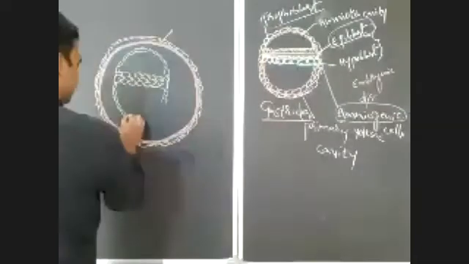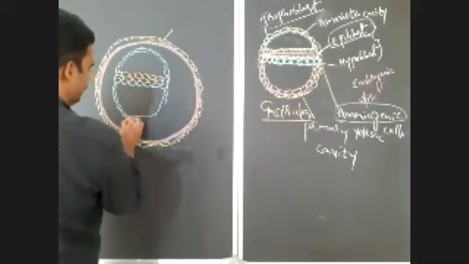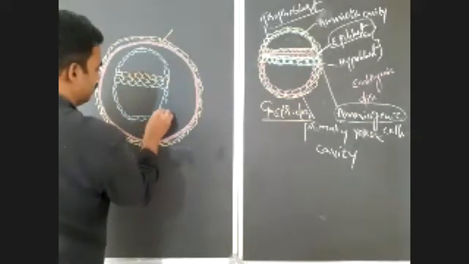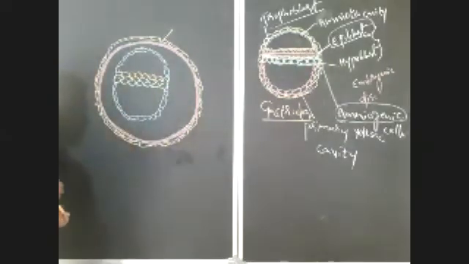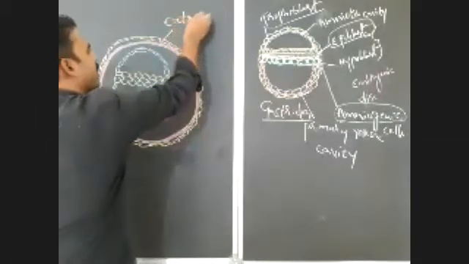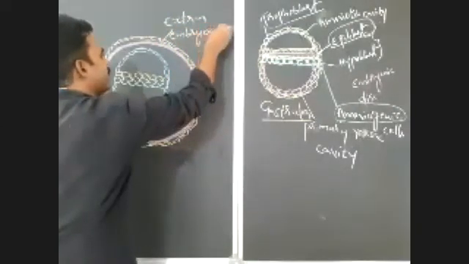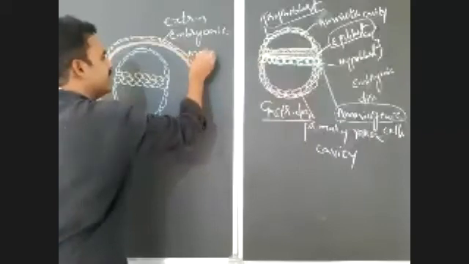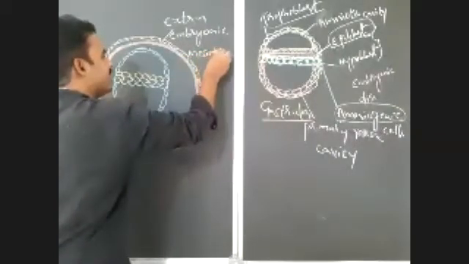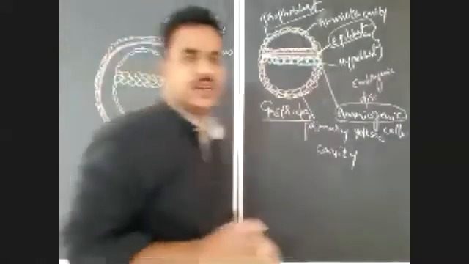So that mesoderm is actually extra embryonic mesoderm, which we will discuss now. Why is it extra embryonic? It is not part of the embryo. It is present outside the embryo, so we call it extra embryonic mesoderm.